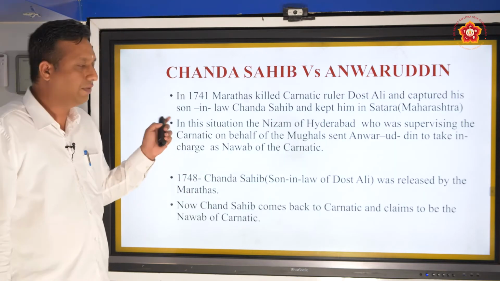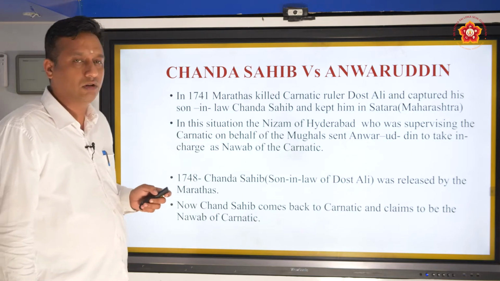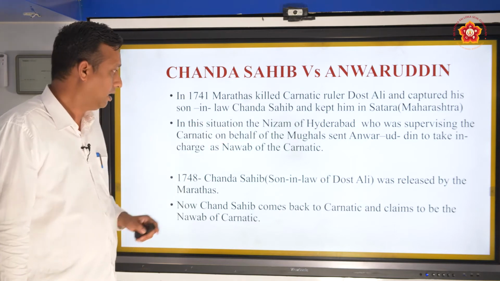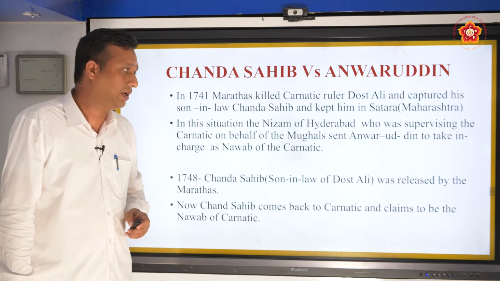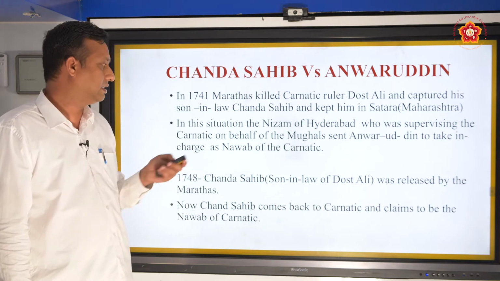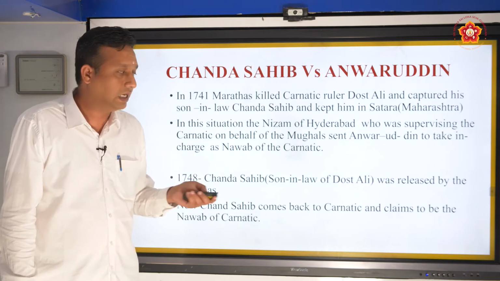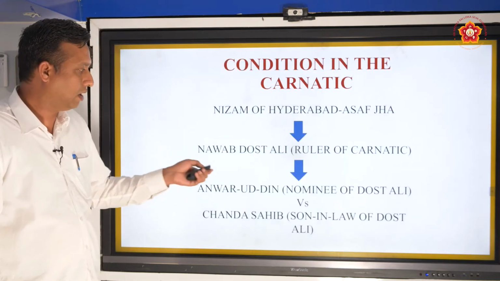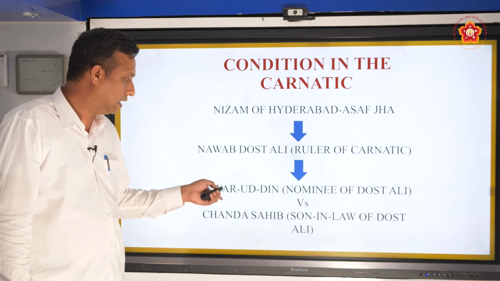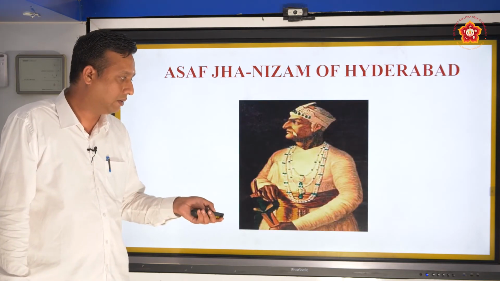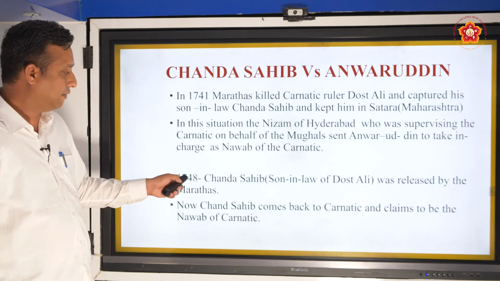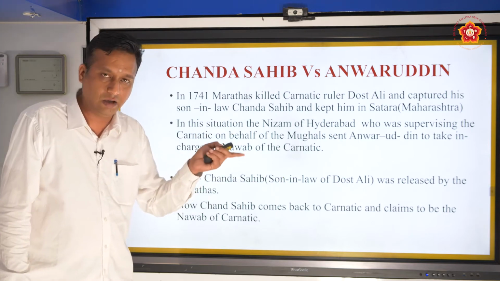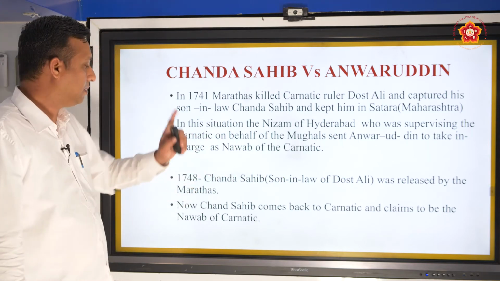So in 1741 the Marathas killed the Carnatic ruler Dost Ali and captured his son-in-law Chanda Sahib and kept him in Satara, Maharashtra. In this situation, the Nizam of Hyderabad, Asaf Jah, who was supervising the Carnatic on behalf of the Mughals, sent Anwaruddin to take charge as the Nawab of Carnatic. So Anwaruddin became the Nawab of Carnatic. Now in the year 1748, this Chanda Sahib, the son-in-law of Dost Ali, who was the Nawab of Carnatic, was released by the Marathas.